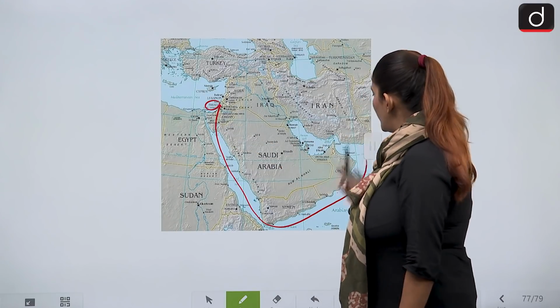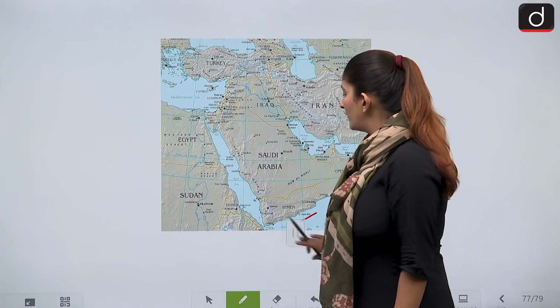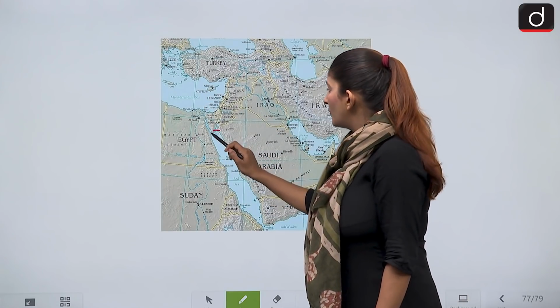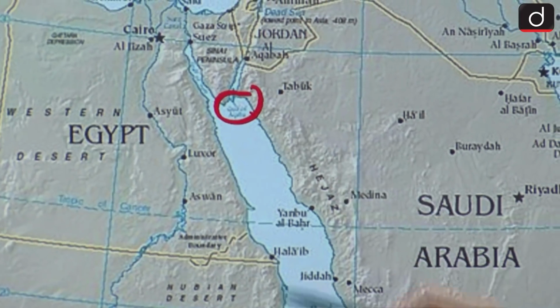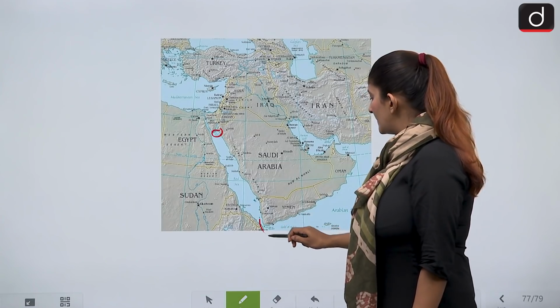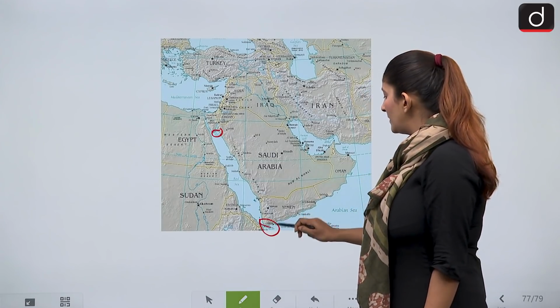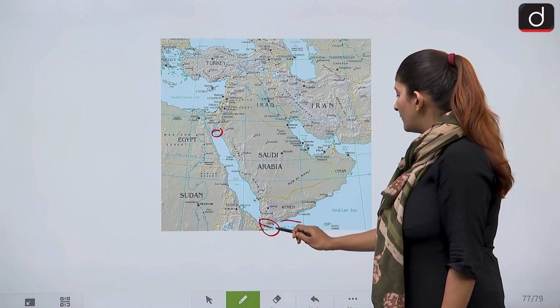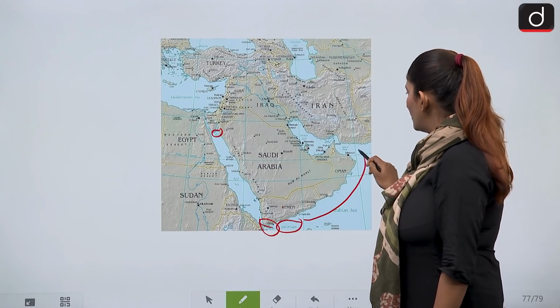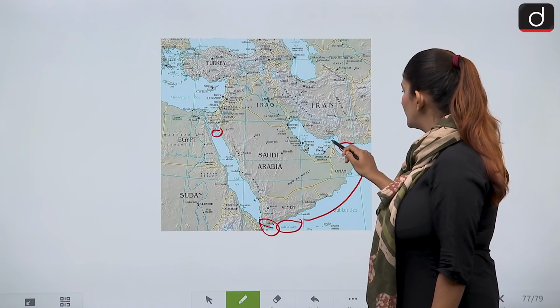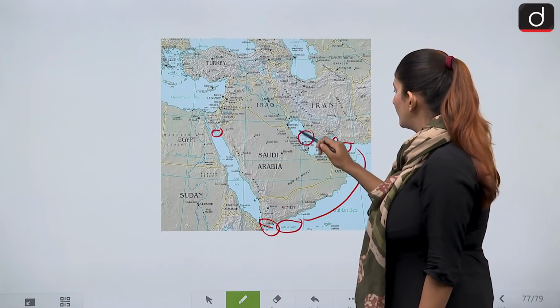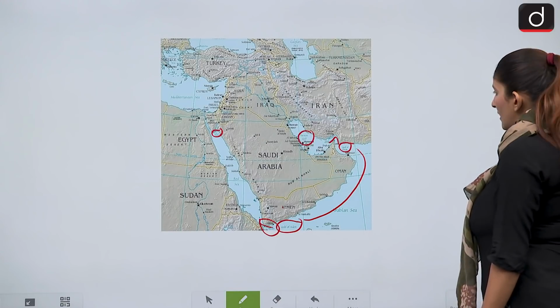First of all, we will have to pass through, of course, the Gulf of Aqaba, which is in the southeastern end of Sinai Peninsula. Then comes Red Sea. Then comes Bab el Mandeb. This is Bab el Mandeb between Yemen and Djibouti. Then Gulf of Aden will be here. Then we will go to Gulf of Oman. Then Strait of Hormuz, then Persian Gulf. So these are the water bodies and the straits.